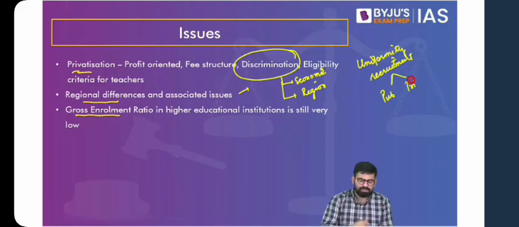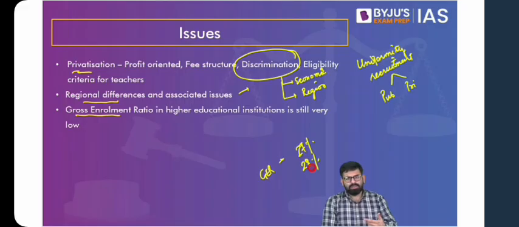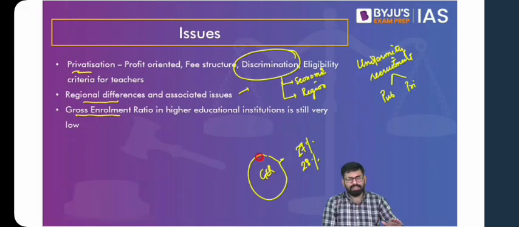And also, another curious case is that the gross enrollment ratio is around 27%. Also, if you look at the proportion of the eligible students and the number of seats, that is also around 27-28%. So you'll find that not many seats will be left vacant. Those seats will be filled according to the eligibility. So this can also be another reason: that we do not have seats available because the number of institutions is less, and that's why your gross enrollment ratio gets impacted adversely. So these were a few issues highlighted in your All India Survey on Higher Education report.